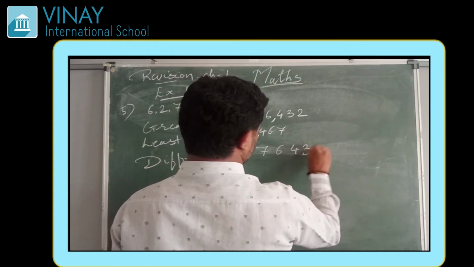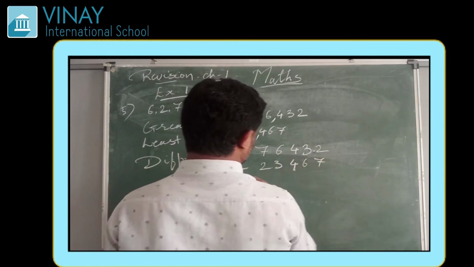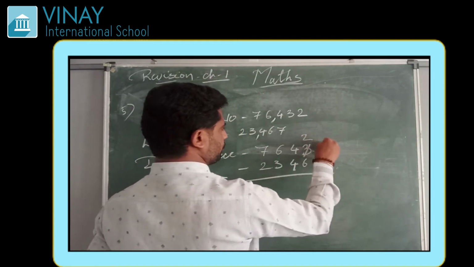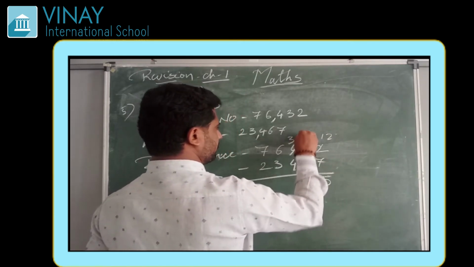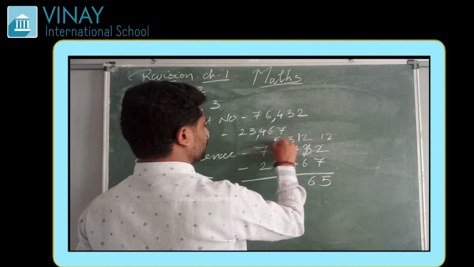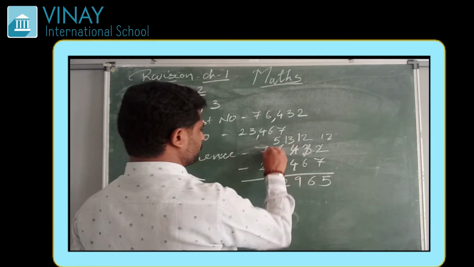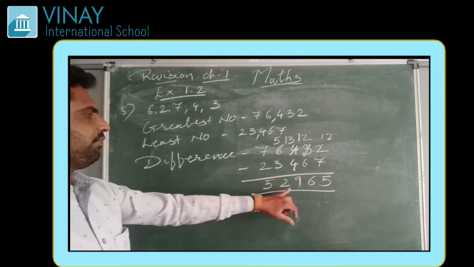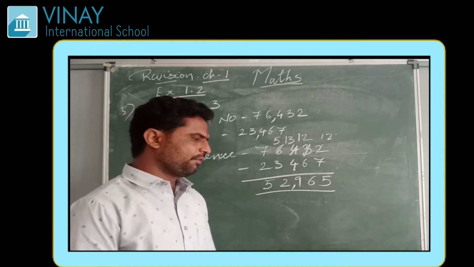So difference means 76,432 minus 23,467. Now the difference will be: here it is 12, 12 minus 7 is 5. 12 minus 6 is 6. Again it is not possible, so 13 minus 4 is 9, 5 minus 3 is 2, and 7 minus 2 is 5. The difference is 52,965.